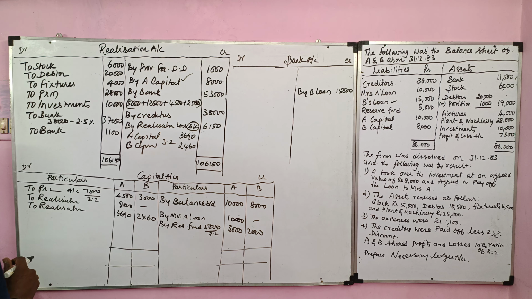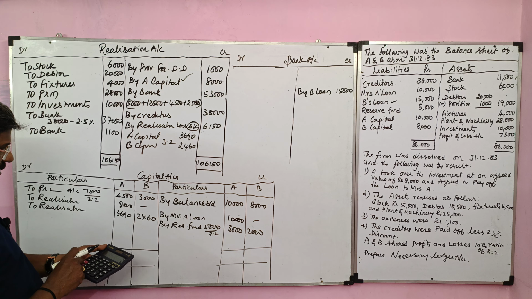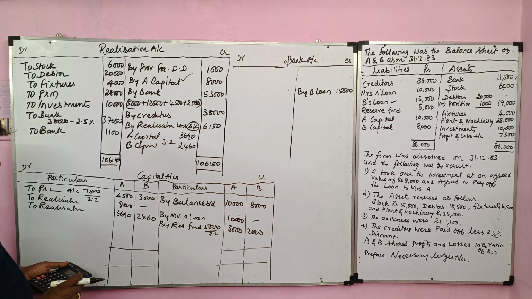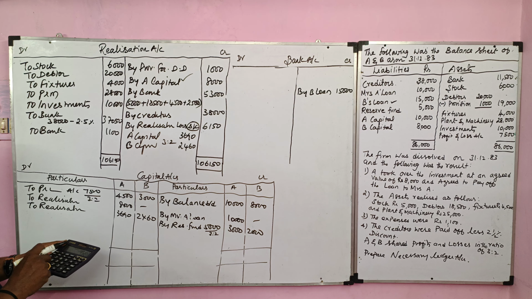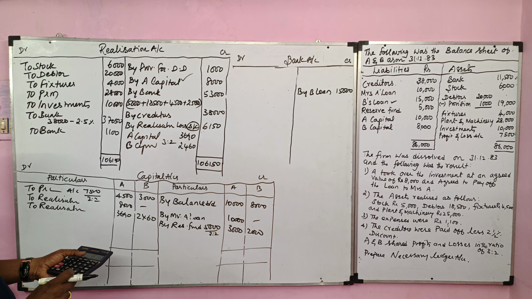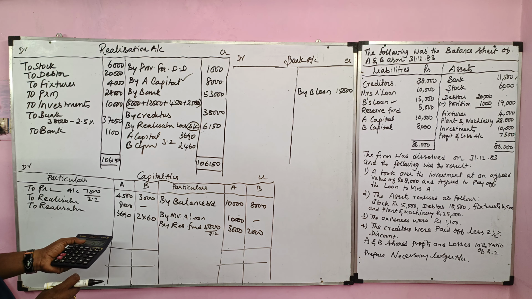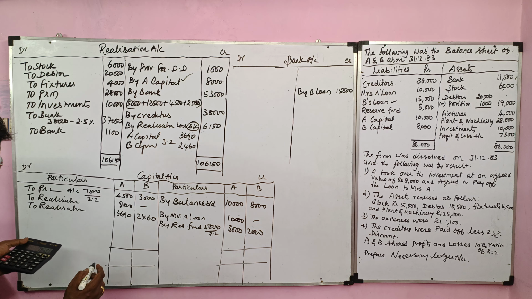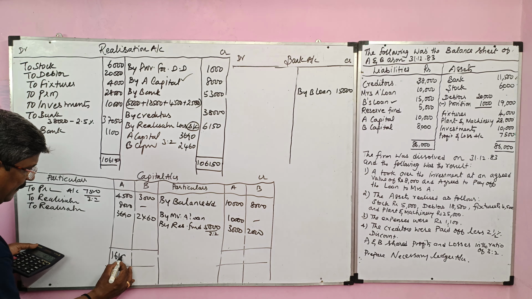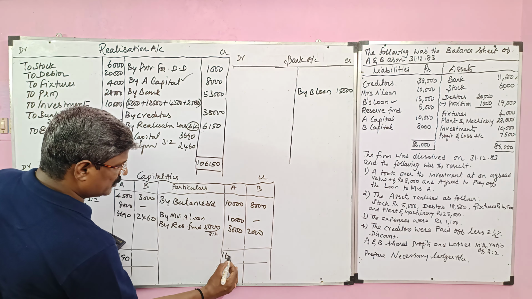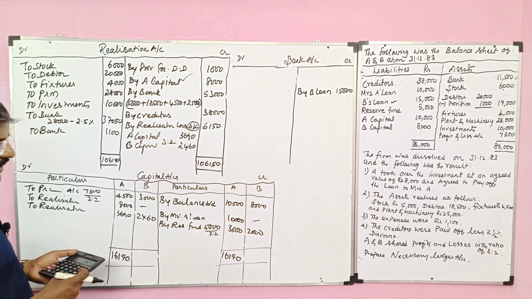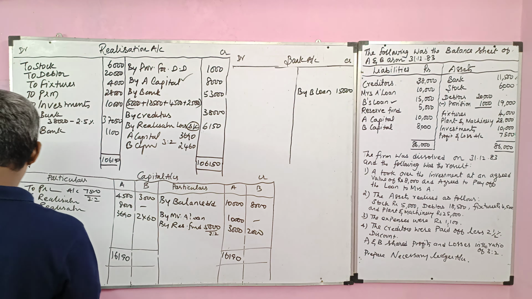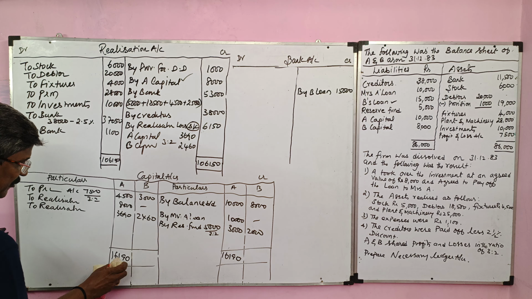Now we'll balance the capital account. As far as A is concerned, debit side value: 4,500 plus 8,000 plus 3,690. So the debit side value we have is 16,190. The credit side value is heavier than the debit side.